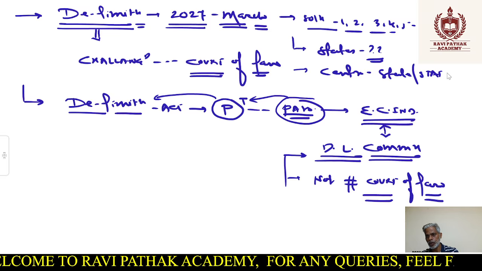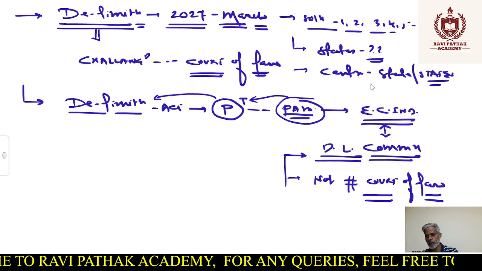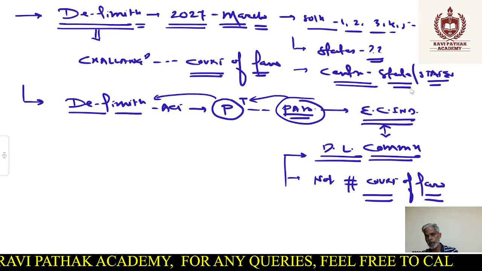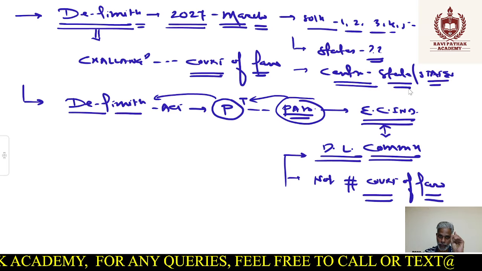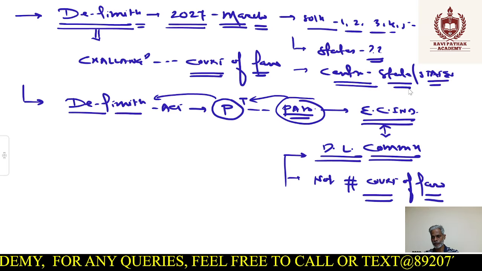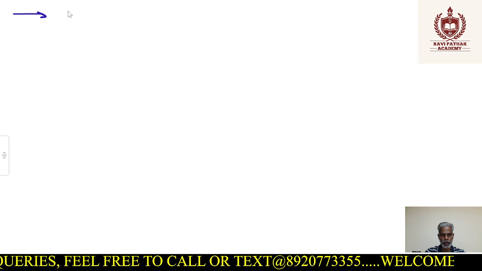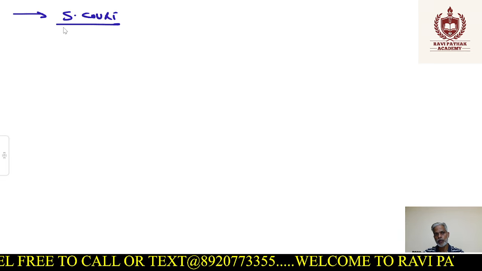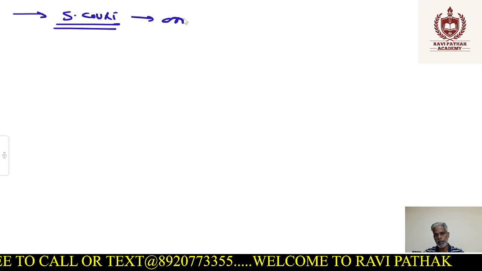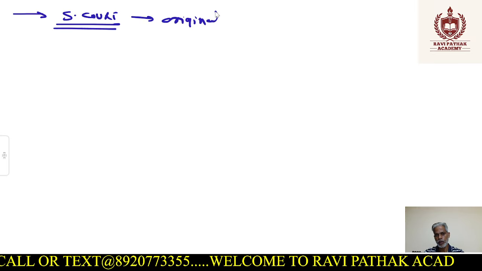So we all know that there is an original jurisdiction with the Supreme Court where the Supreme Court can look into federal disputes. So that one option is open. However, what is the second option? Suppose the matter is brought before the Supreme Court. Obviously, it will not go to the High Court because it's a federal matter. So let's say the matter is brought before the Supreme Court. First, with the power of original jurisdiction, the Supreme Court can look into the matter.